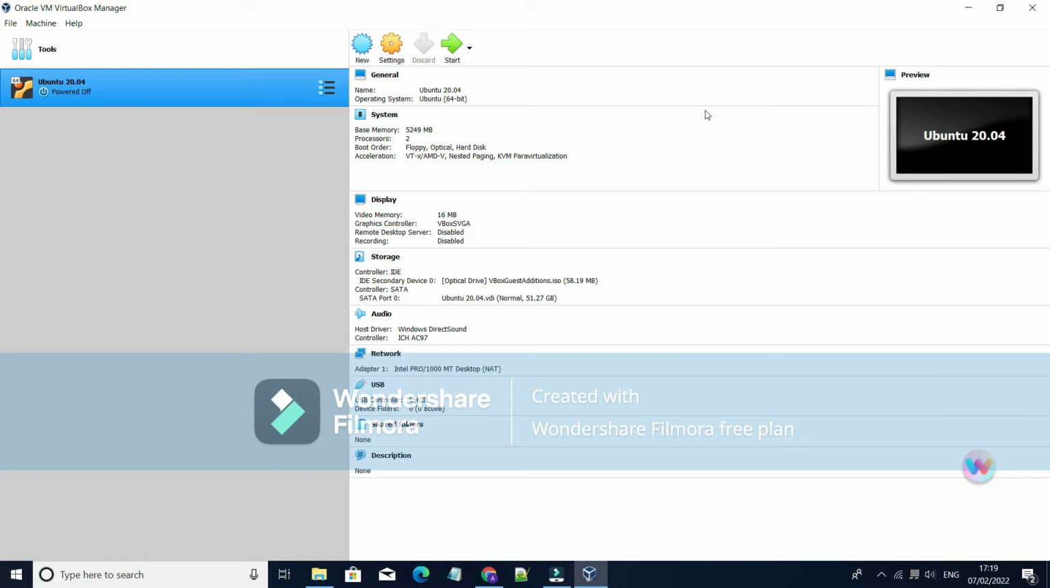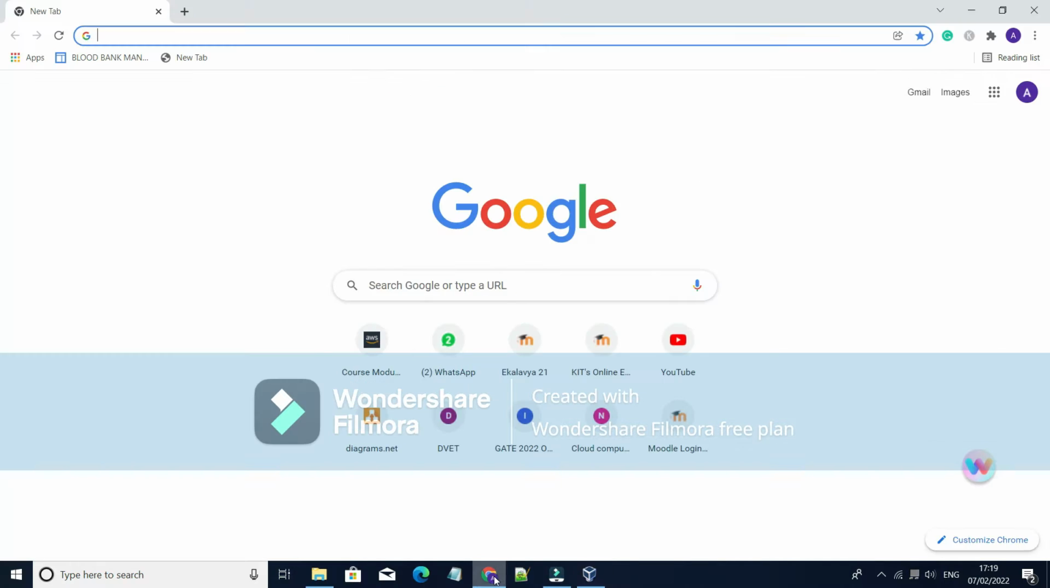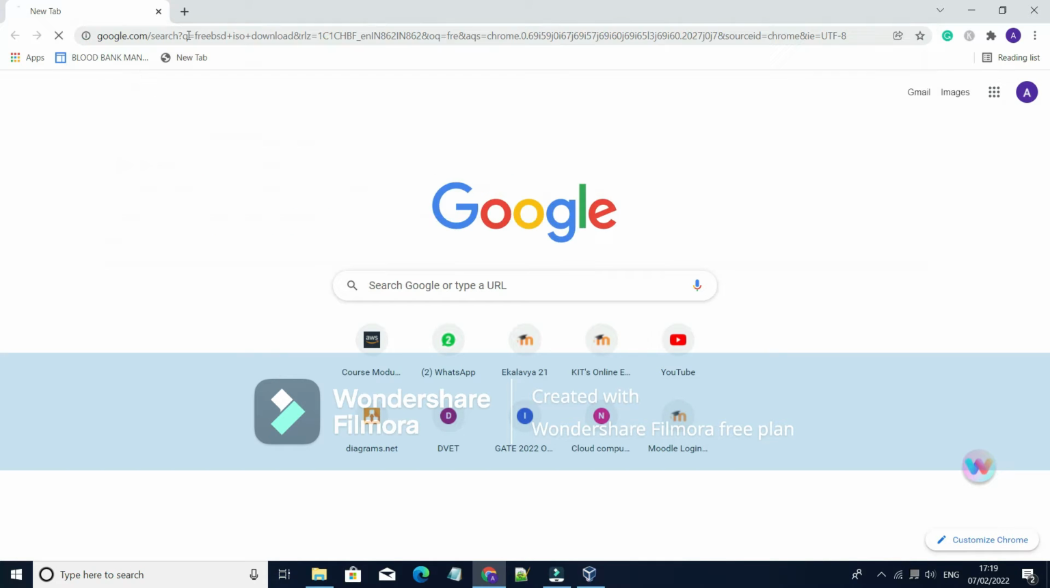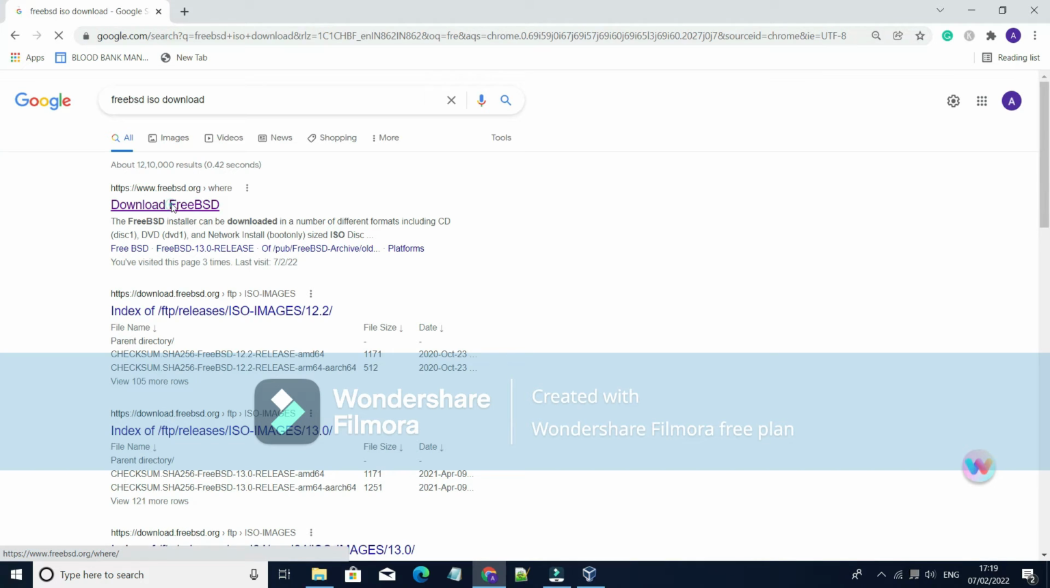In this video I am going to show you how you can install FreeBSD operating system in VirtualBox. So first download the ISO file from the internet. Just go in the Chrome and search for FreeBSD ISO download. Here click on first link.